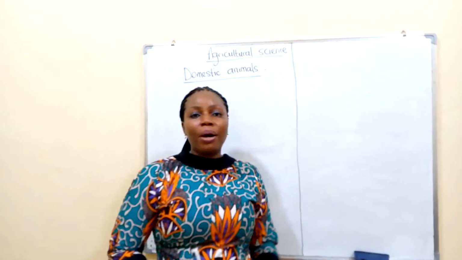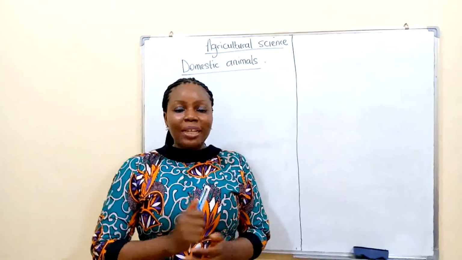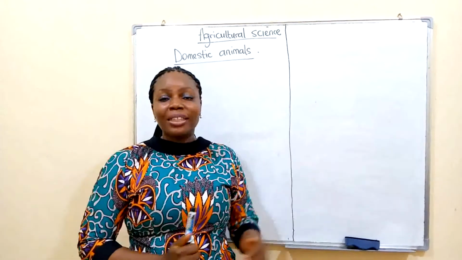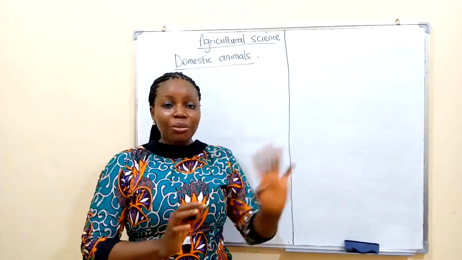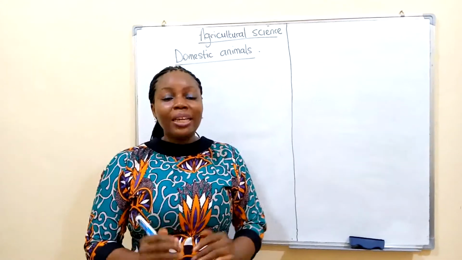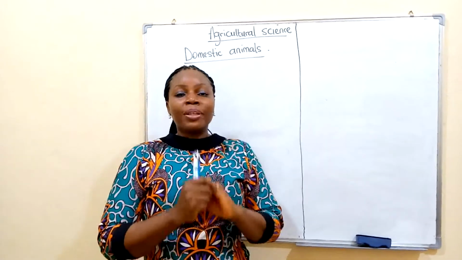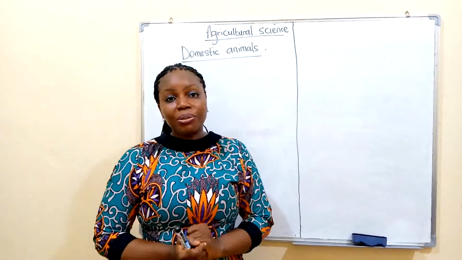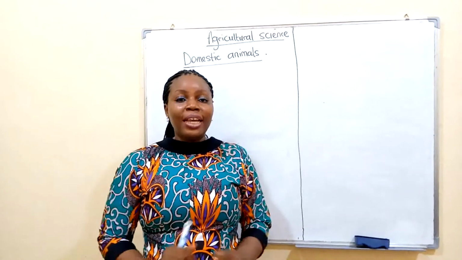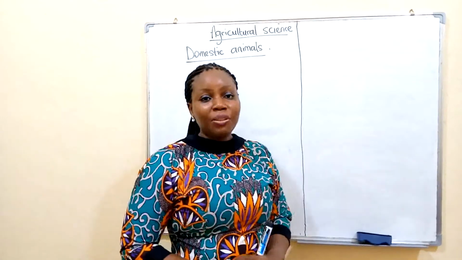Now, if you walk around your environment, you can see some animals around you. Those animals are called domestic animals. They are not dangerous. Some of them are man's best friend. Man keeps them as pets. We will not go into that now, but we are going to look at the meaning of domestic animal, which I told you are animals that live around us. They are not dangerous. Okay, now let's write.